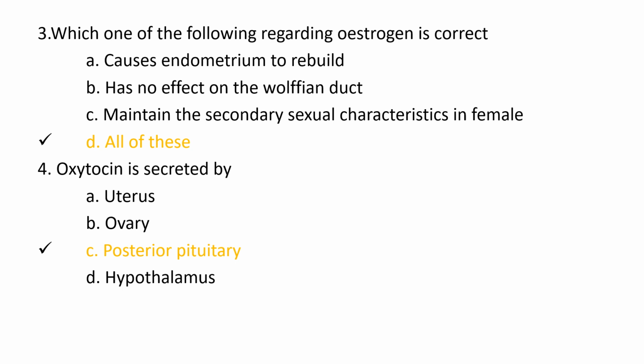The fourth question is, oxytocin is secreted by option A, uterus, option B, ovary, option C, posterior pituitary, and option D, hypothalamus. And the correct option is option C, posterior pituitary.